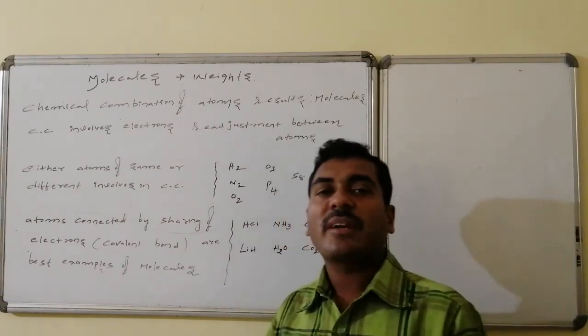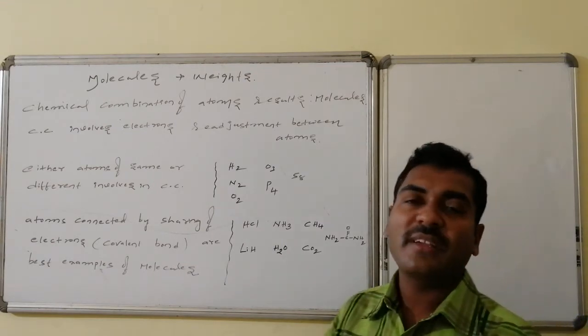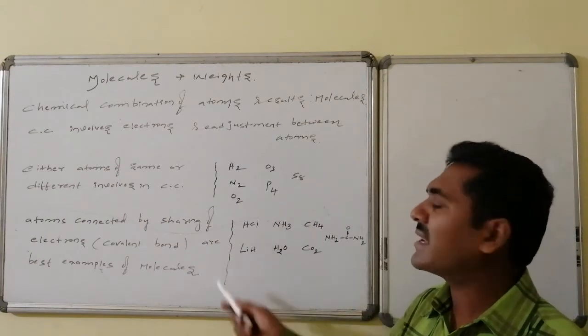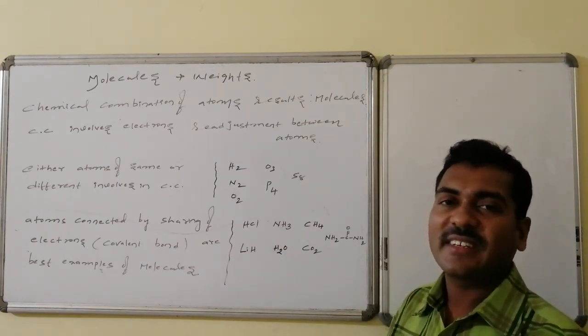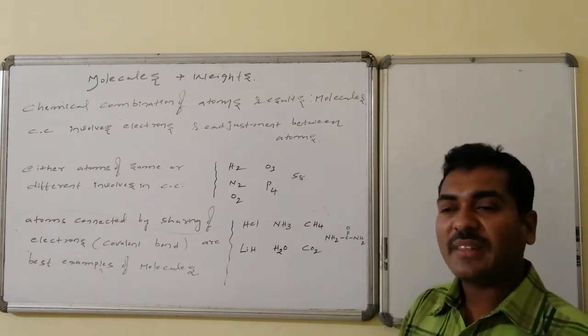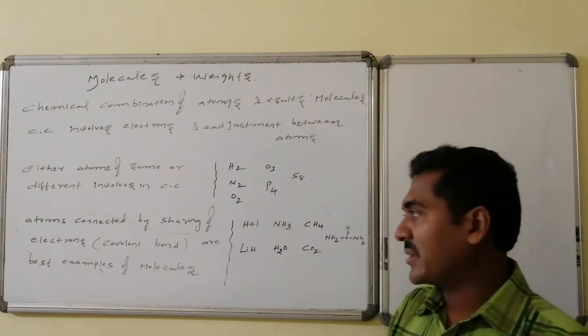can involve in chemical combination, which leads to the formation of molecules. Those molecules are said to be the heteroatomic molecules. HCl, lithium hydride, though it is an ionic compound to a certain extent, consider it as having somewhat covalent nature as a molecule. Ammonia, water, methane, carbon dioxide, urea, these are all examples of heteroatomic molecules.